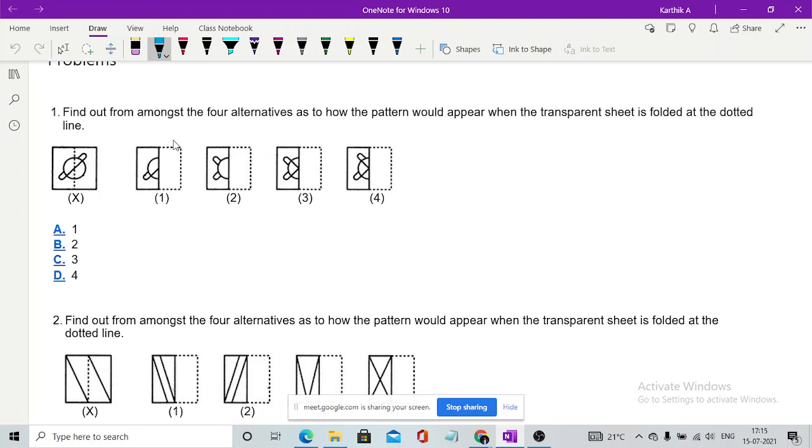Now what does this mean? The dotted line is the part which is being folded. That is, the right part is folded towards the left part, and this is how the folding takes place here. If the dotted line is at the right and the image is at the left, the folding will be in the anti-clockwise direction. Folding is towards the left, so it is folding in the anti-clockwise direction.